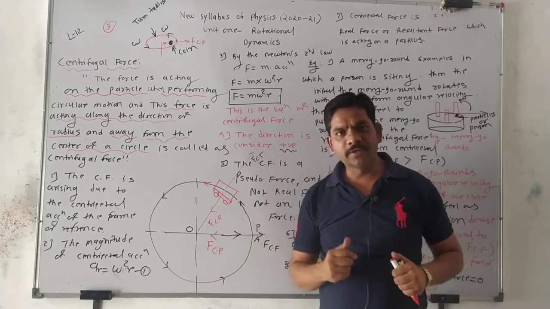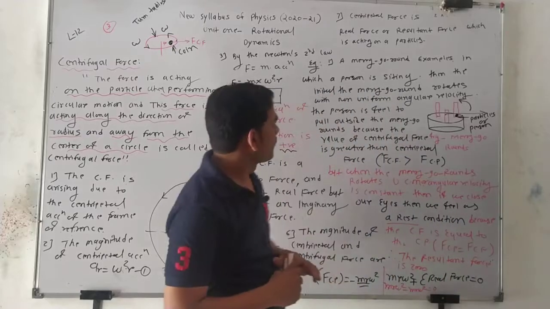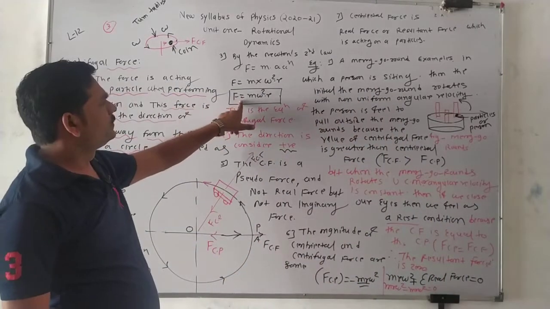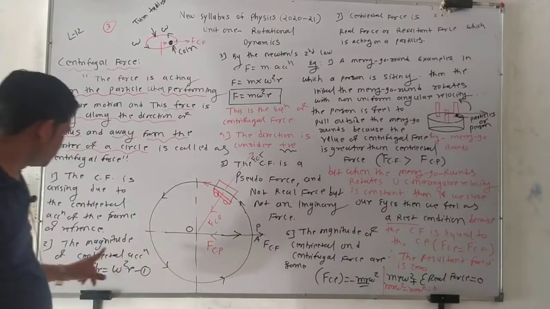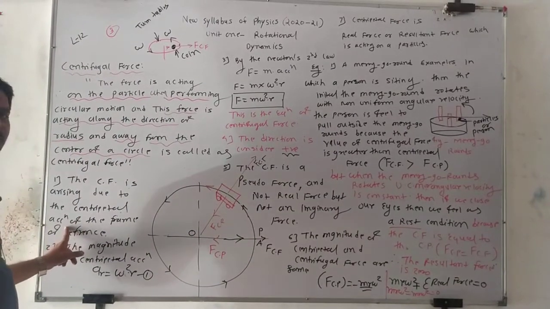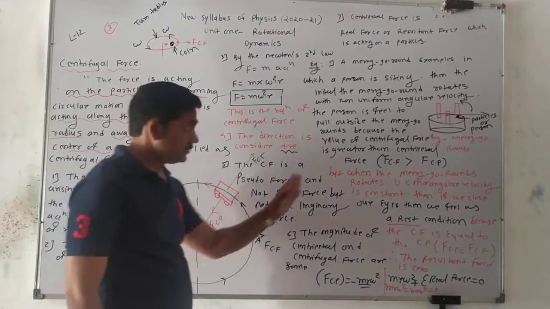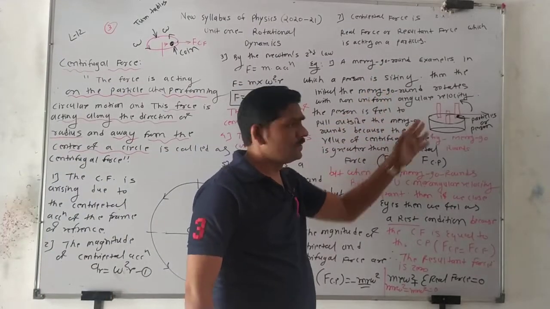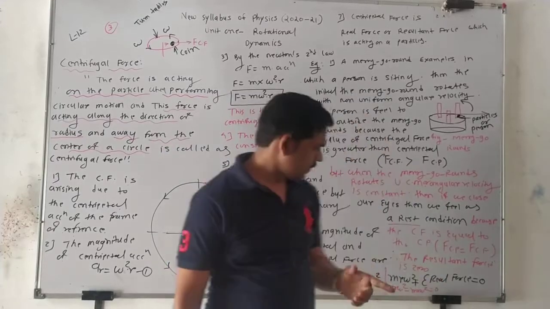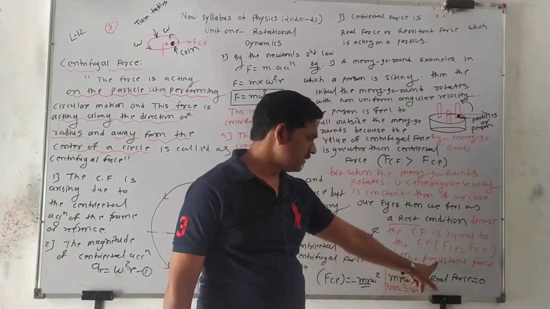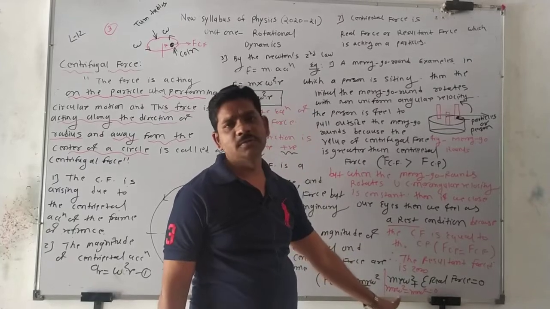We learned centrifugal force in great detail and found the equations. Why does centrifugal force arise? Because of centripetal acceleration. We also discussed in detail the merry-go-round example given in our Maharashtra books, and wrote down the equation. The resultant force is 0. Why 0? Because of these reasons.